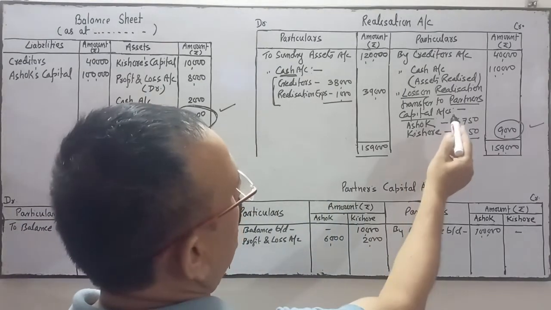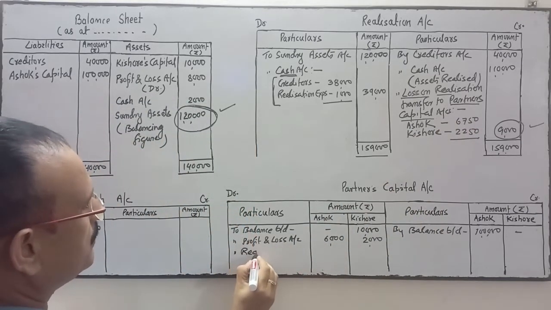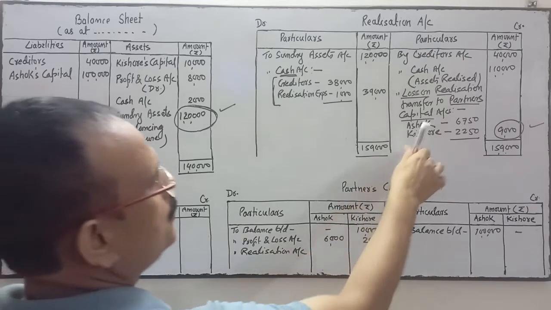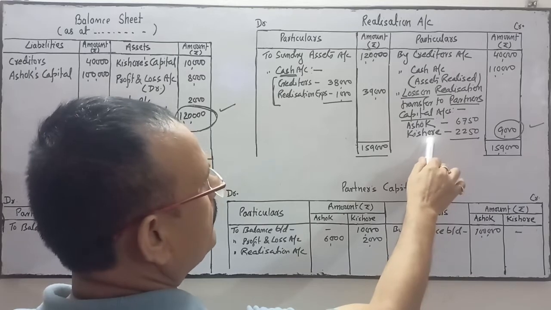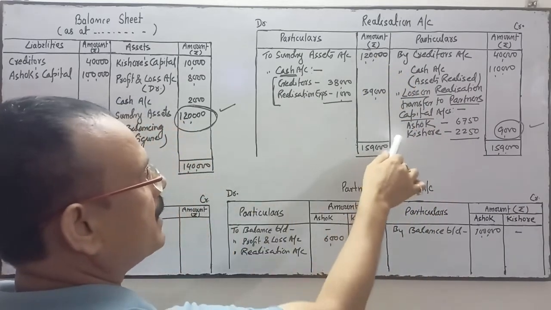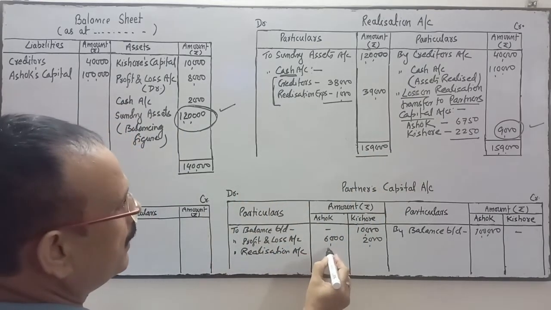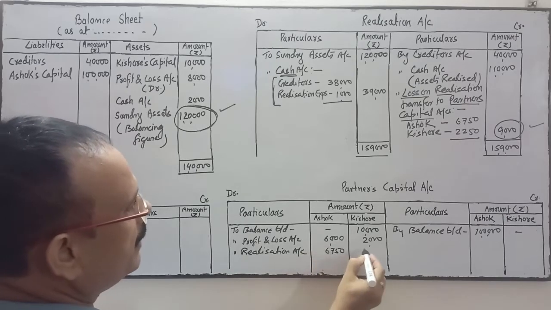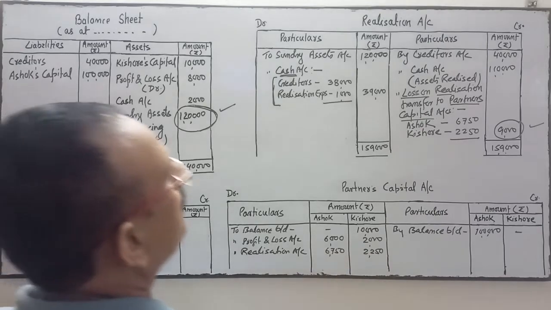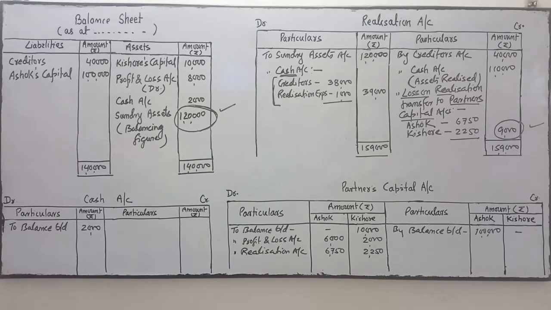In partners capital account, this loss will be transferred this side to realization account, because entry of this loss is what? Ashok capital account debit, Kishore capital account debit to realization account. So in the partners capital account, debit side, both the partners' capital is debited in the journal. So debit side to realization account. In Ashok 6,750, Kishore 2,250. Okay. There is no other thing in the partners capital account.